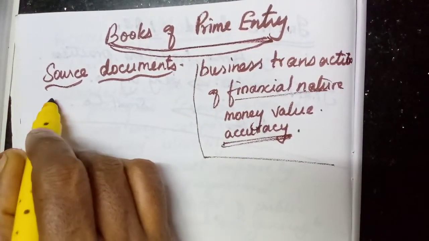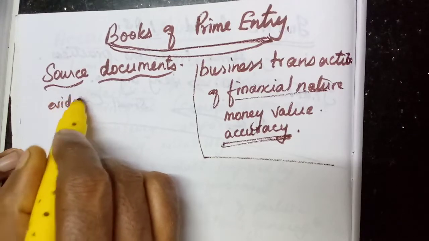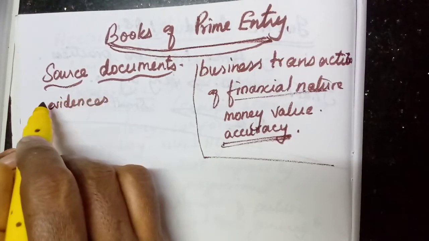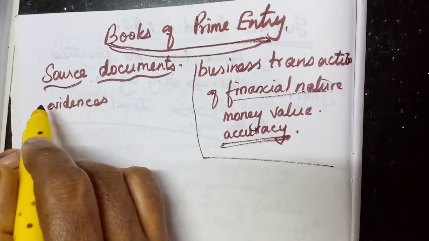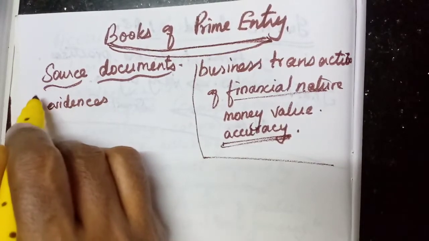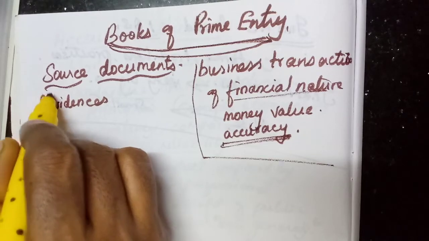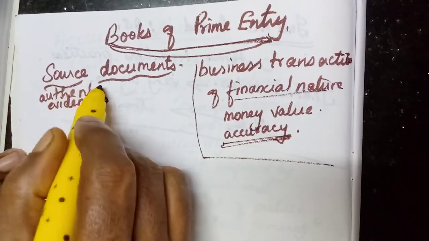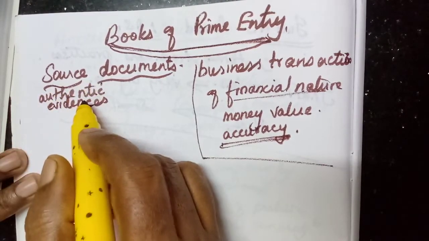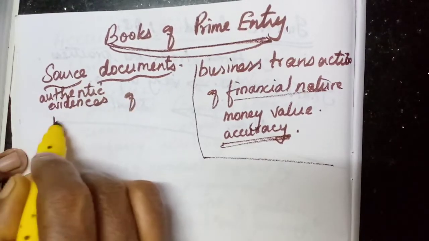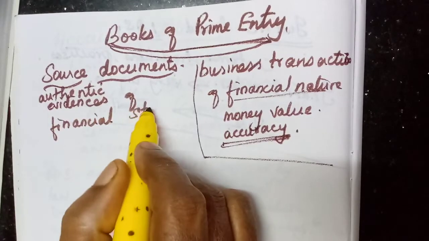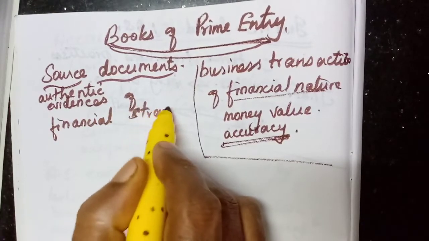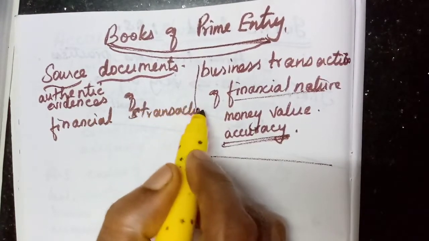They are the evidences, the authentic evidences, that means the truthfulness, genuine evidence. Authentic evidences of financial transactions. That is called source documents.